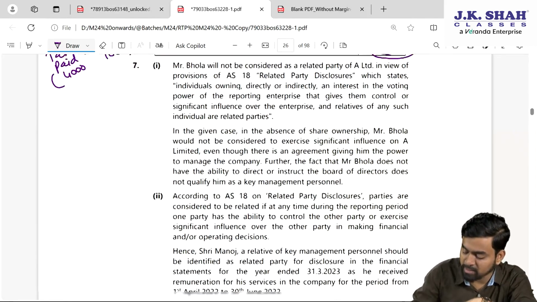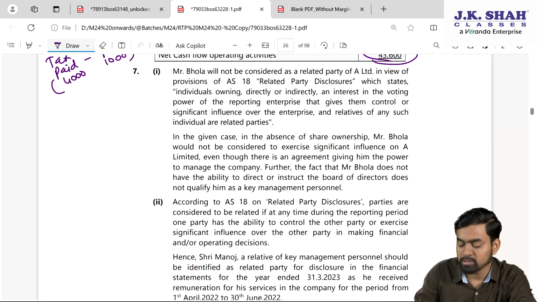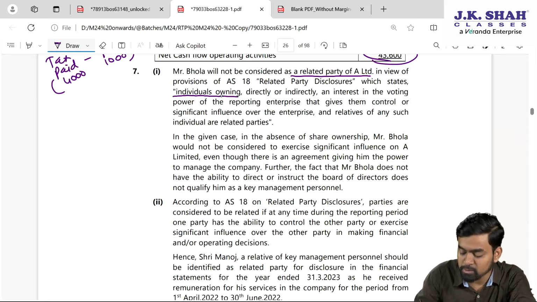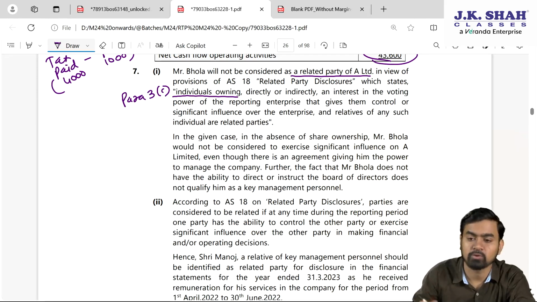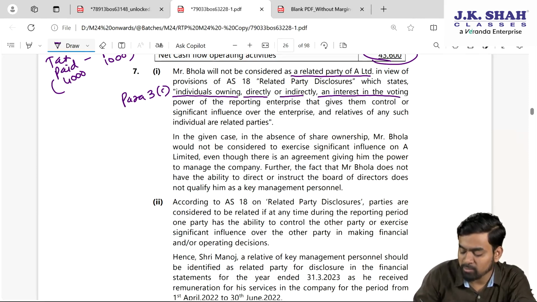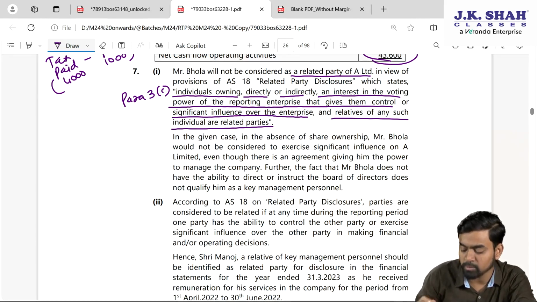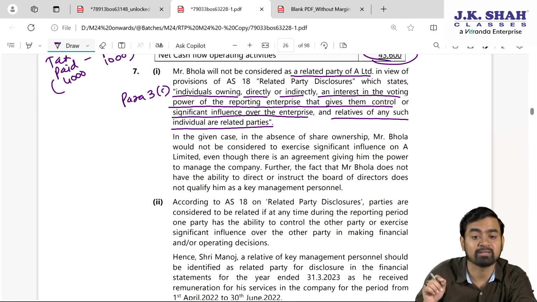Fine. Please come here, my dear students, what it says. Mr. Bhola will not be considered a related party of A Limited in view of the provision of AS 18 related party, which states this individual owning, meaning what, my dear students, is para 3 condition C. You can write that condition C first and then you can explain. Individual having directly or indirectly an interest in voting power of the reporting enterprise that gives them control or significant influence over the enterprise, and relatives of such individual are related parties as per para 3C.